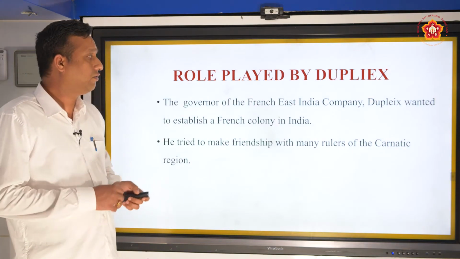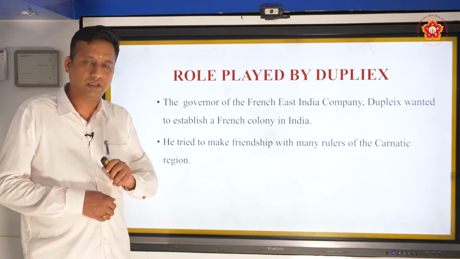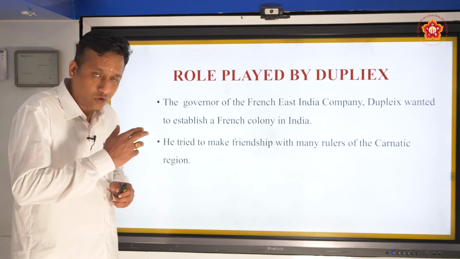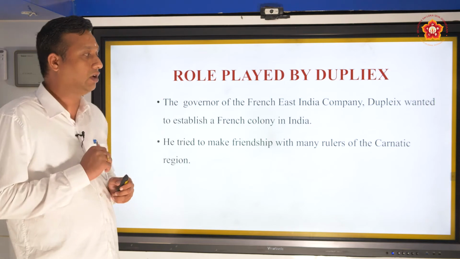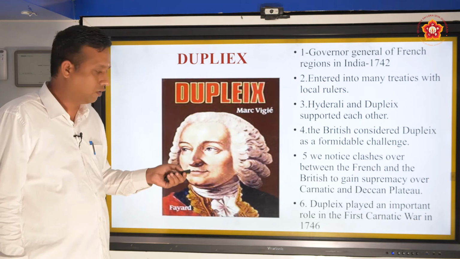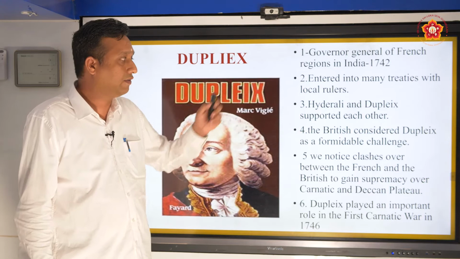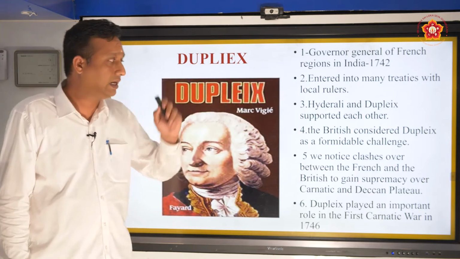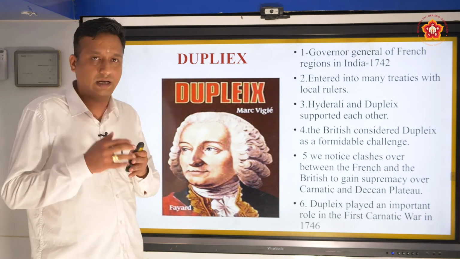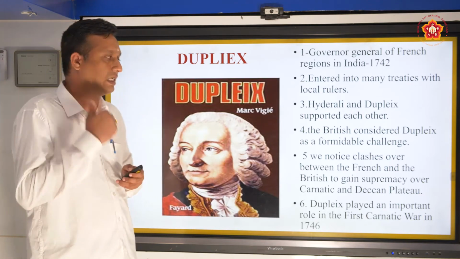The governor of the French East India Company was Dupleix, who wanted to establish a French colony in India and have supremacy. And he tried to make a lot of friendships with the native rulers, the Indian rulers. So this is the photo of Dupleix. He was the Governor General of the French regions in the year 1742. He entered into many treaties with the local rulers, because why? He wanted to establish trade and commerce and have supreme control over India, and wanted to drive away the British. So he wanted to make as many friends as possible.